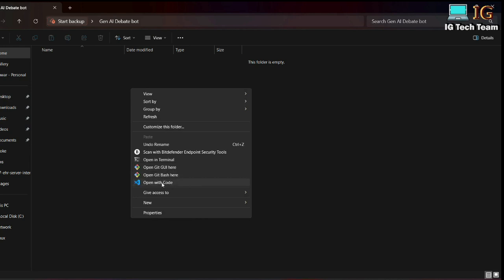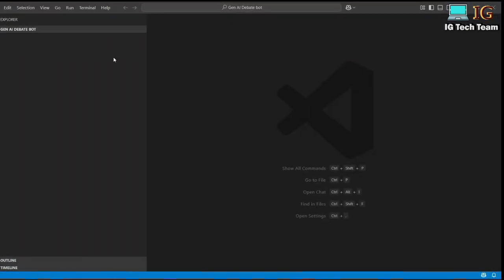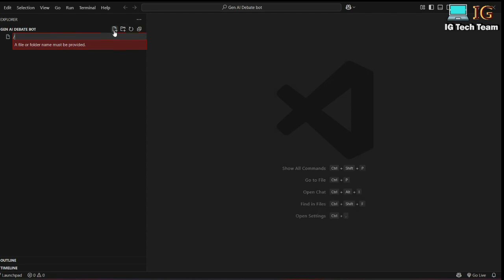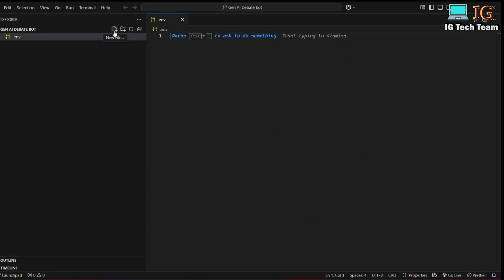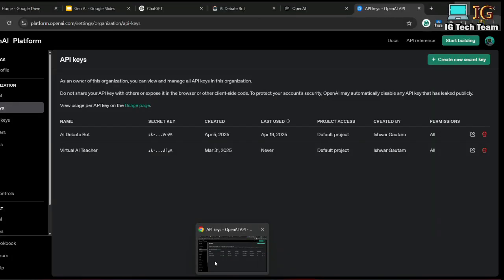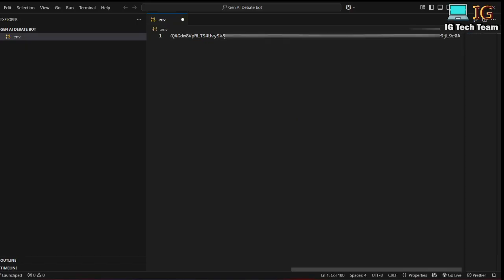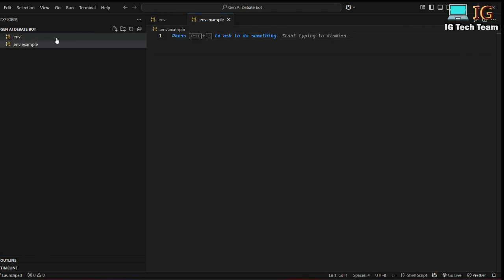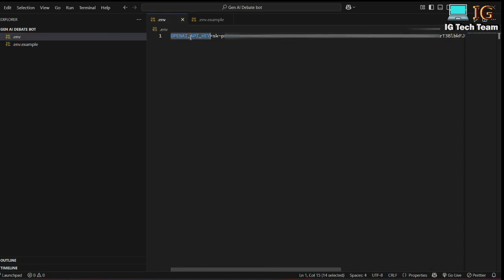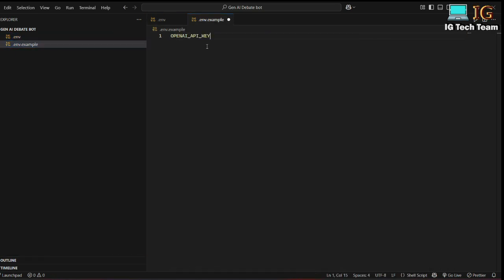I will be using VS Code to write the code, and here I will be making one environment file, so .env, and I can write OpenAI API key, and I have to paste that key here. So this is the key, and I can paste it here. Okay, so this environment file will be private. I can make another file, .env.example, and here I can put the key name, Control C and Control V.